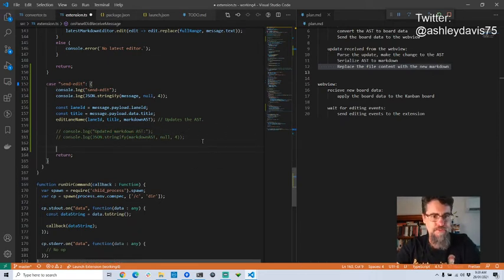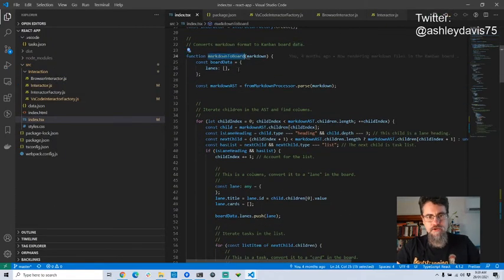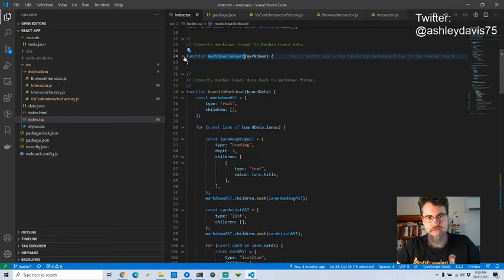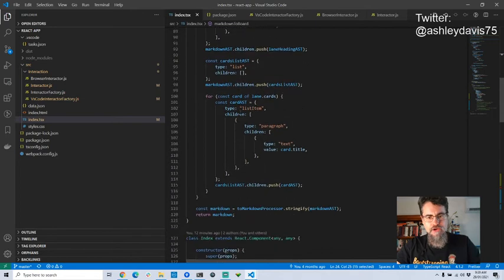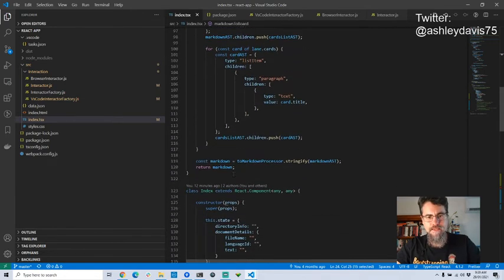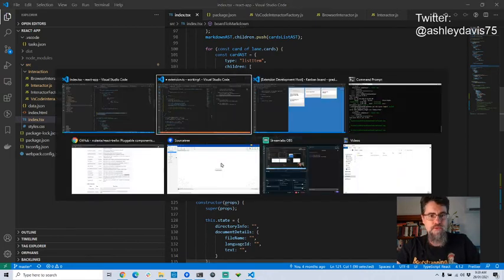What have I got to do to get this back? So I'm converting a Markdown abstract syntax tree back to data. I think previously I had code to do this in the React application. So there's a whole bunch of code in here that's no longer being used, like converting a Markdown file to a board, converting the board data back to Markdown. This code is no longer used in the React part of the application. But I do have some example code just here of how to convert a Markdown AST back to Markdown data. So that's what I want to do.